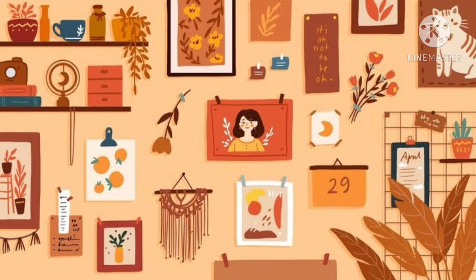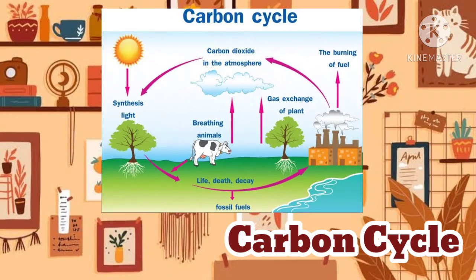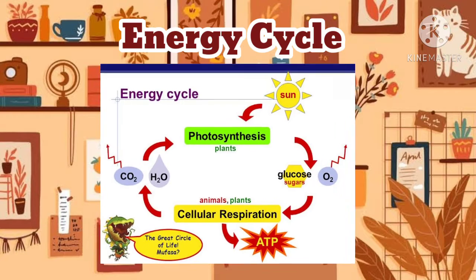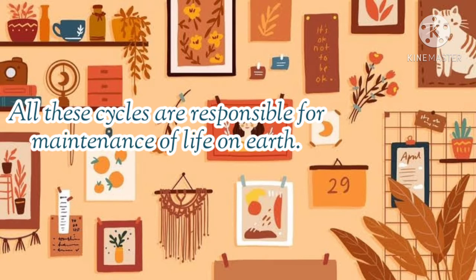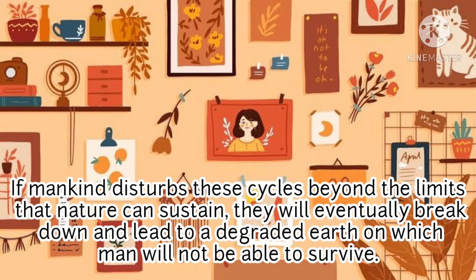Energy flows in an ecosystem. The flow of energy in an ecosystem is governed by the following cycles: water cycle, carbon cycle, oxygen cycle, nitrogen cycle, and energy cycle. The integration of cycles in nature is very important because all these cycles are responsible for maintenance of life on Earth. If mankind disturbs these cycles beyond the limits that nature can sustain, they will eventually break down and lead to a degraded Earth on which man will not be able to survive.